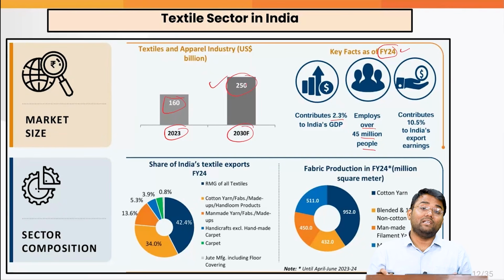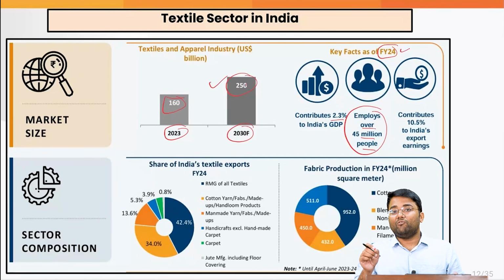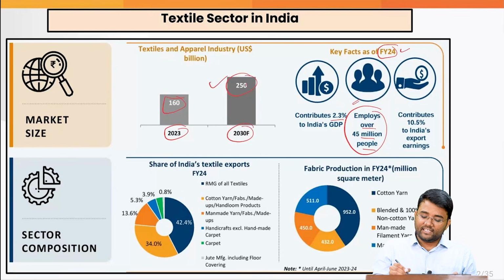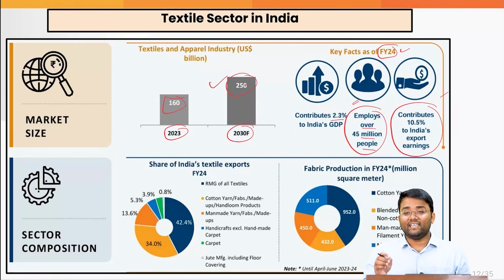It is one of the most labor intensive industries providing employment. And interestingly, the labor force participation rate of women is much higher in the textile industry as compared to some other sectors. Also, it contributes 10.5% to India's overall export earnings.